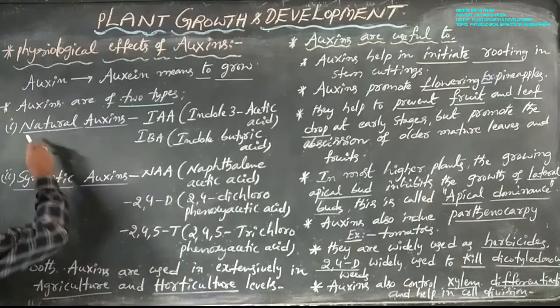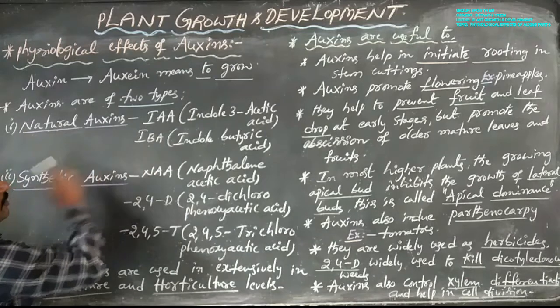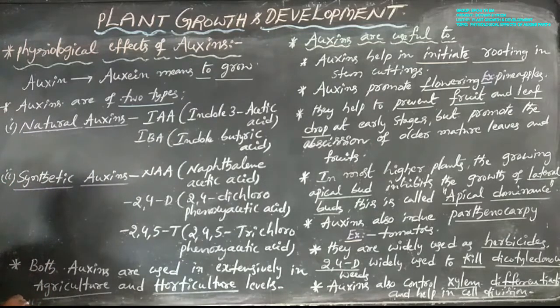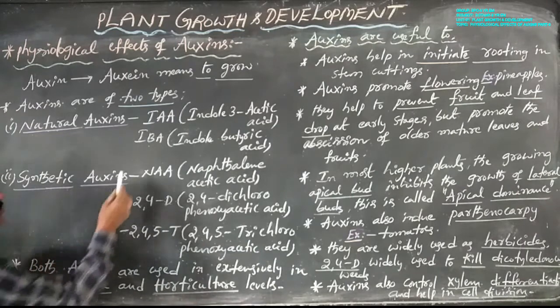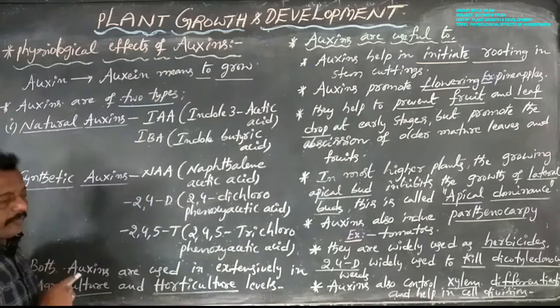Now, there are two natural auxins found in plants. One is IAA, the second one is IBA.